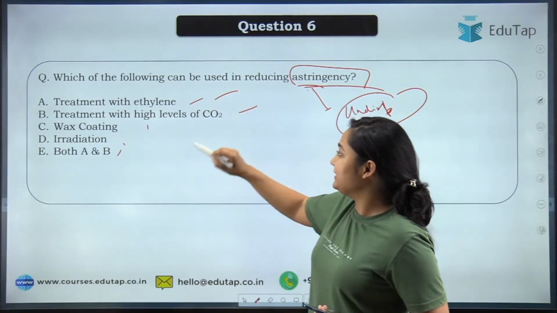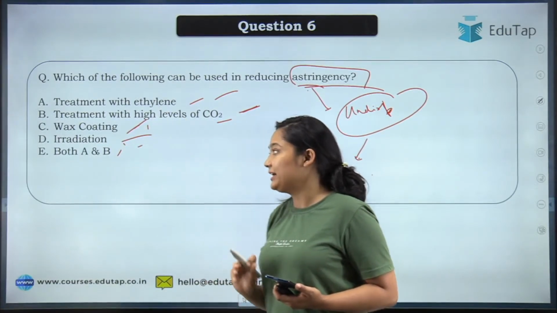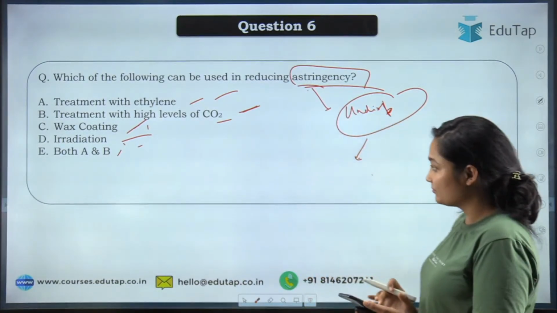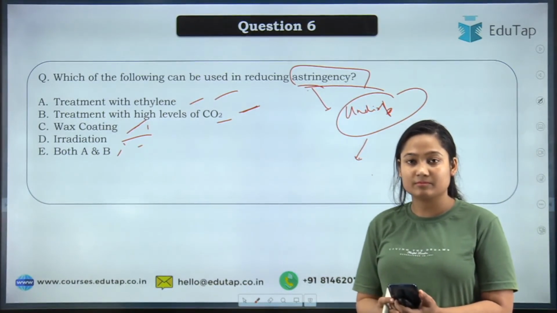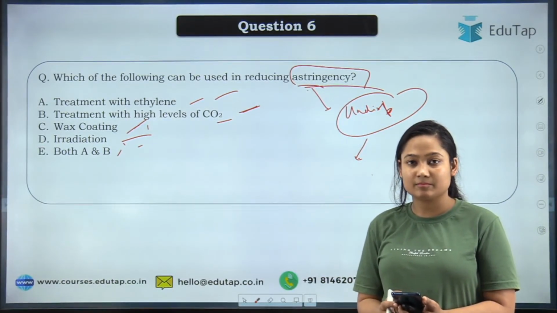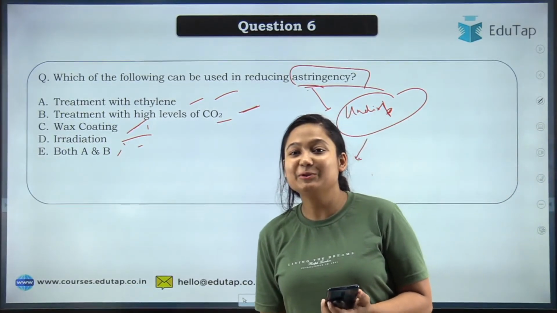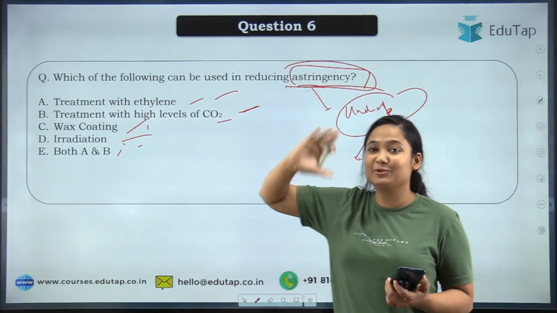Can we treat it with ethylene? Can we treat it with a high level of CO2? Should we do wax coating, irradiation, or both A and B? Do let me know the answer. If you don't know the answer, no problem, do let me know that. If anybody knows any fact about astringency, you can let us know that too.